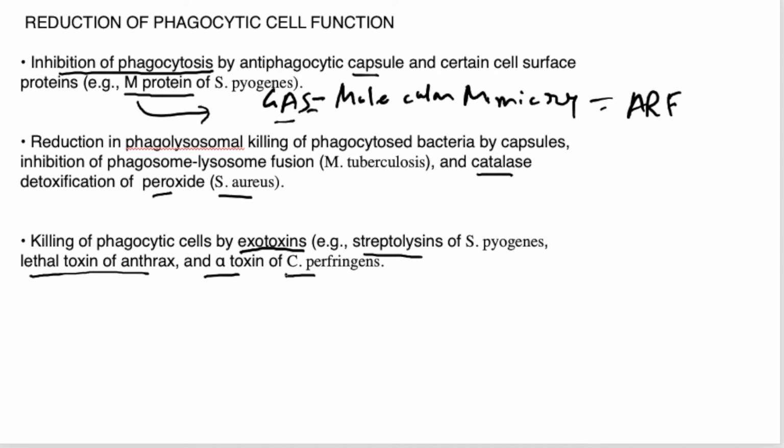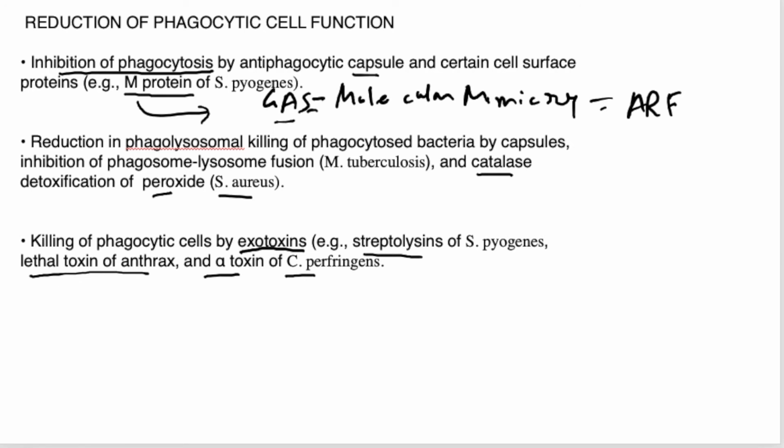Alpha toxin is an example of a cell membrane lytic enzyme or exotoxin, right? So alpha toxin of Clostridium perfringens, streptolysin of Streptococcus pyogenes, or lethal toxin of anthrax. These are three examples of the exotoxins which can kill the phagocytic cells, right?